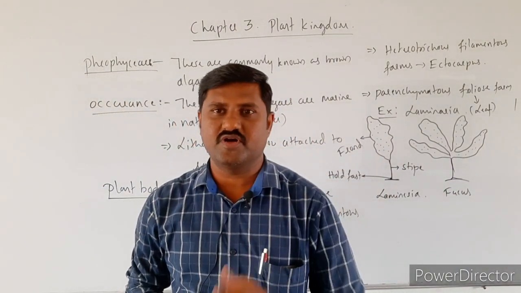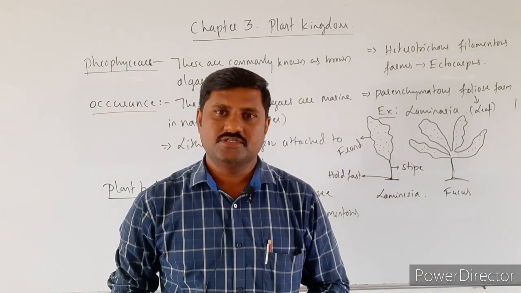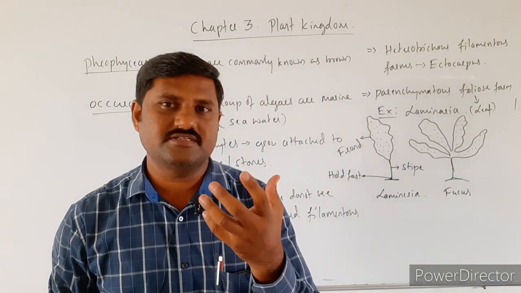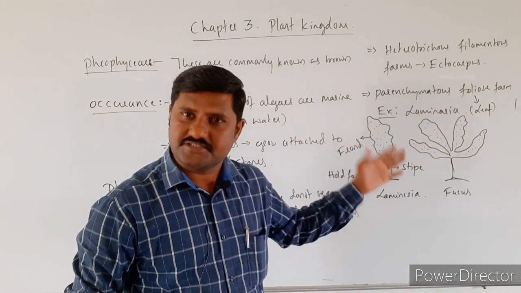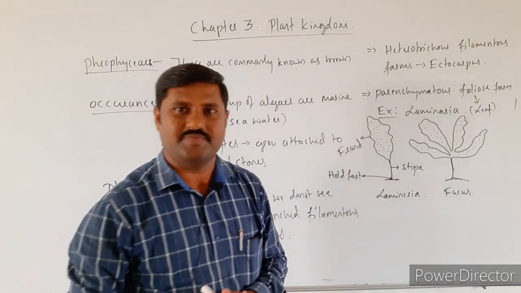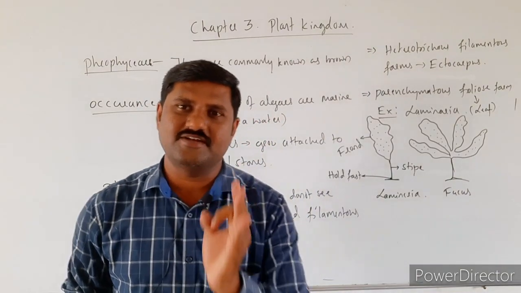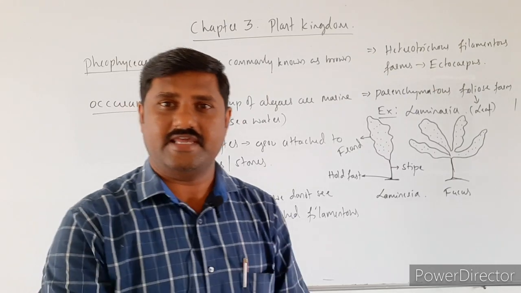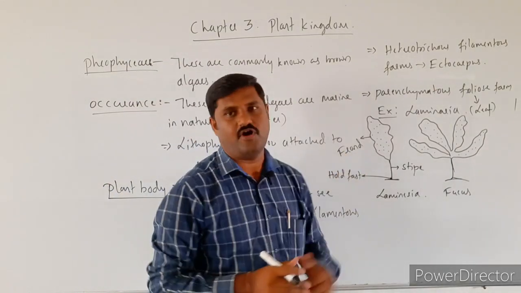This way the plant body of these brown algae is differentiated into the basal holdfast, the erect stem-like structure called the stipe, or the stalk-like structure, and the third, flattened leaf-like structure, which is itself photosynthetic in nature. That photosynthetic organ is said to be the frond.